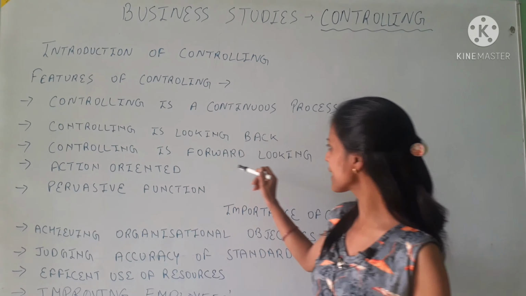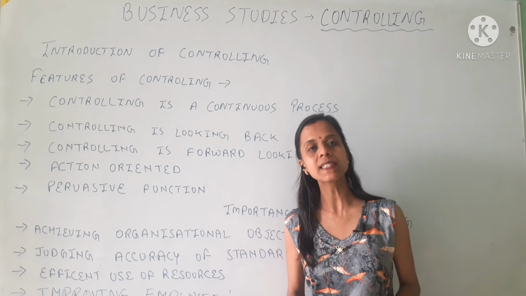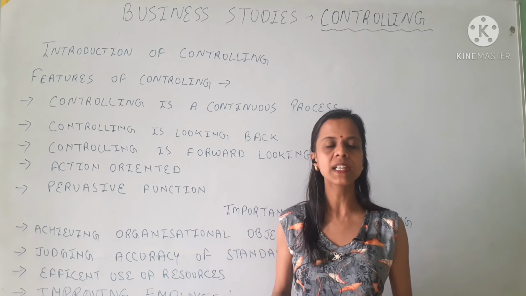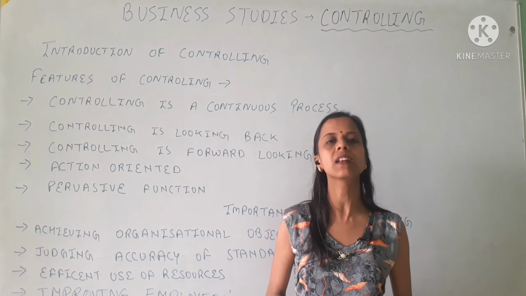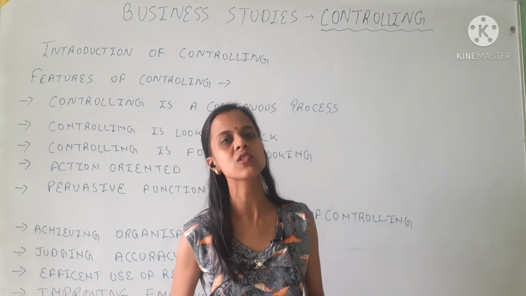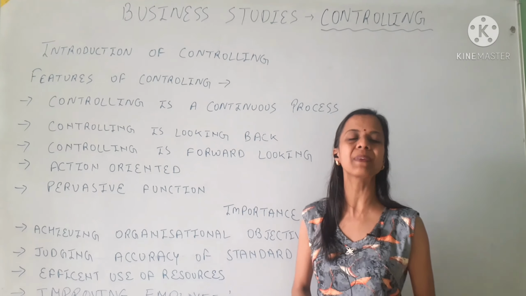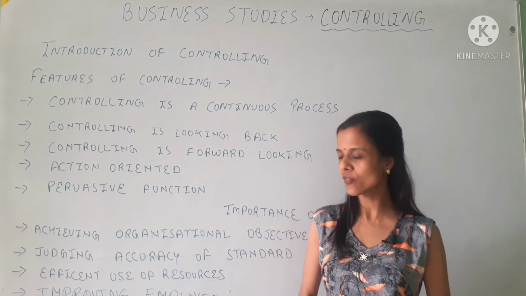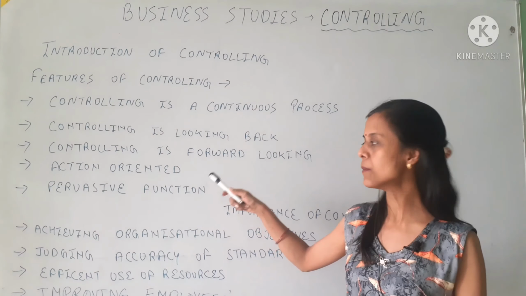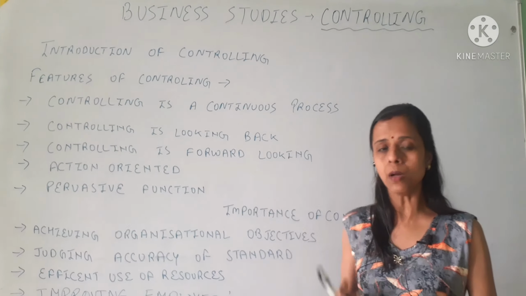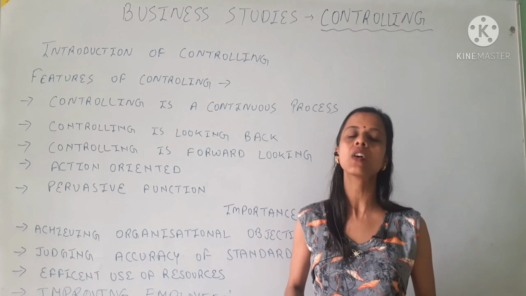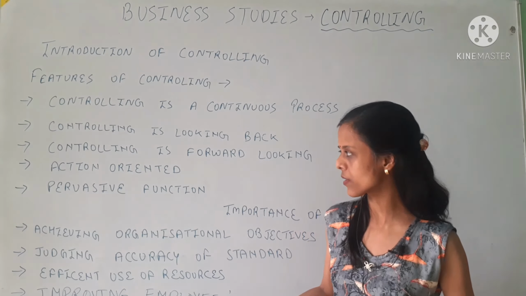The third point is that controlling is forward looking. We can say controlling is forward looking because we cannot correct the actions that have already been done in the past, but we can take actions for future activities, so that we will not repeat the same errors again in the future. So we can call it a backward looking and at the same time a forward looking process, because we can improve ourselves through controlling, and in the future we can stop errors from occurring.